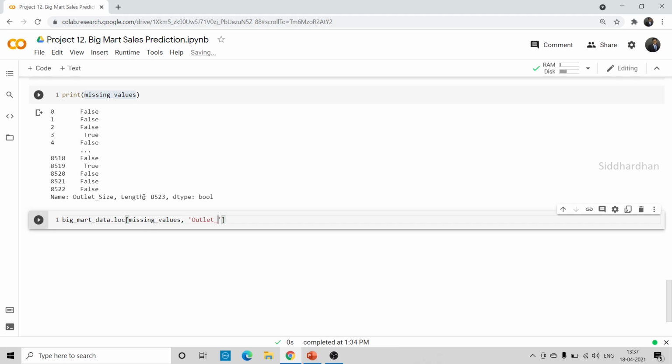The outlet size, which is equal to Big Mart data dot loc, again the missing values, comma outlet type